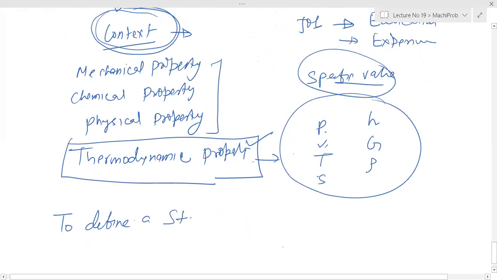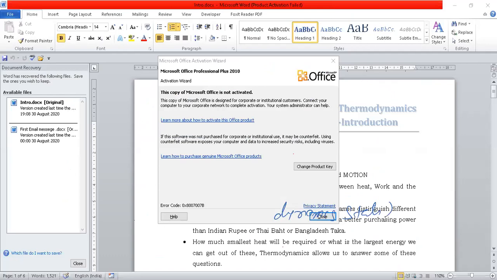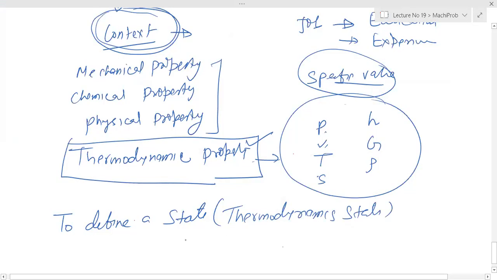To define a thermodynamic state, you need a fixed value of pressure, temperature, entropy, specific volume, density, enthalpy, Gibbs free energy. So you have fixed values, then it will be a state. To define a state, you need fixed property values.